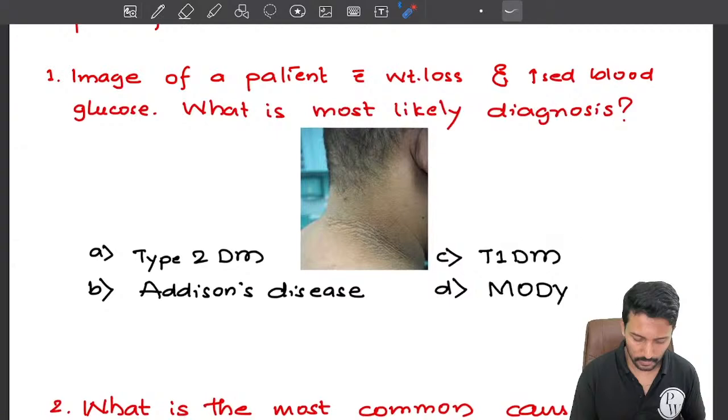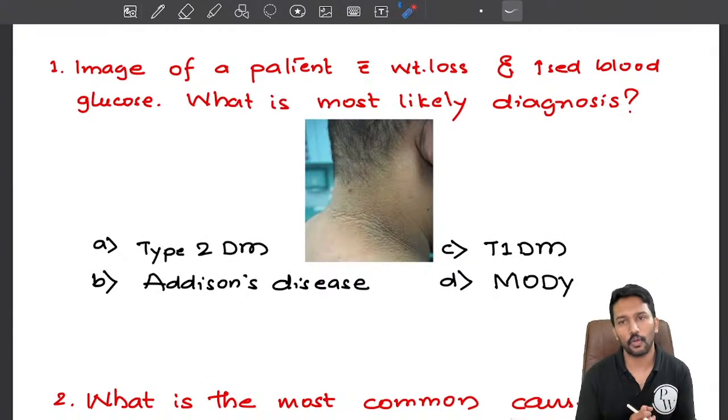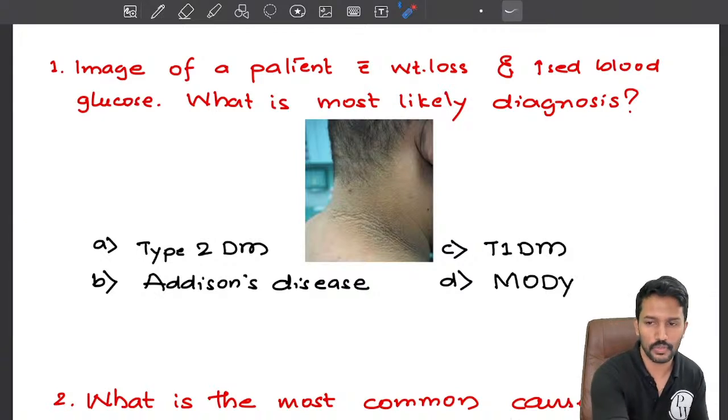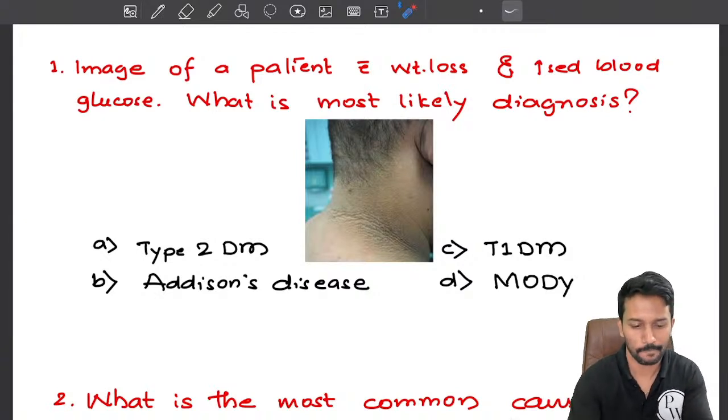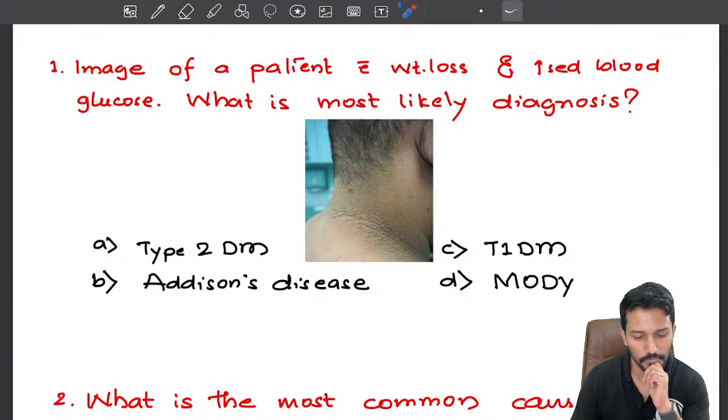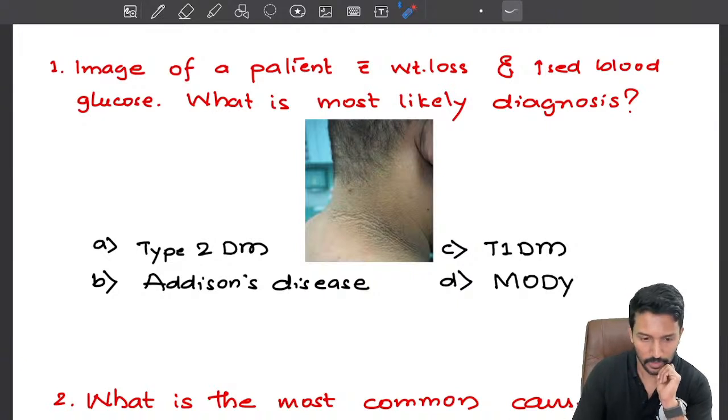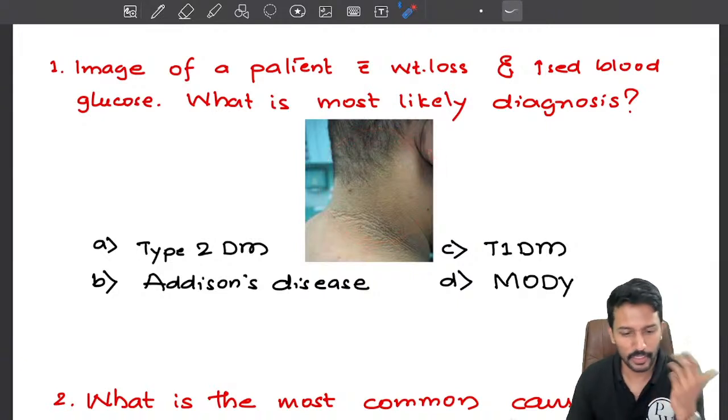So here is the first question. Image of a patient with weight loss and increased blood glucose. What is the most likely diagnosis? So first look at the image and comment what you see there. What is the image finding that you're seeing here? I'm waiting for your response, guys.